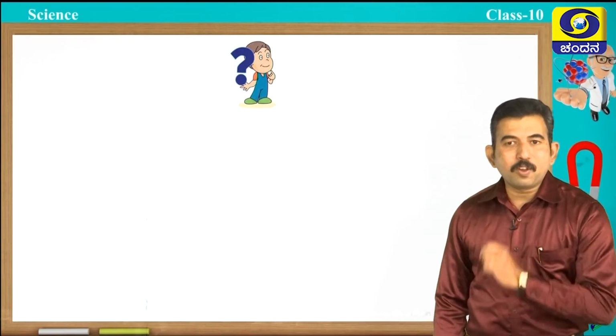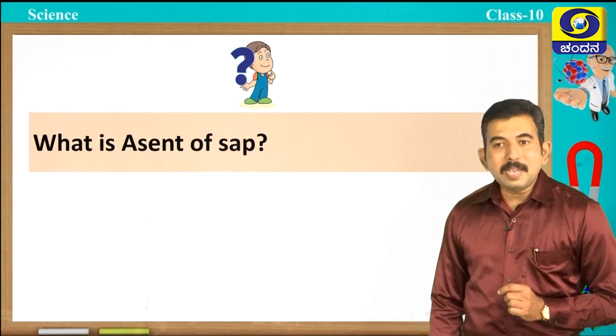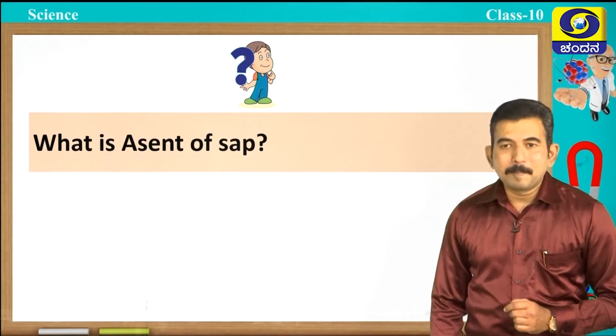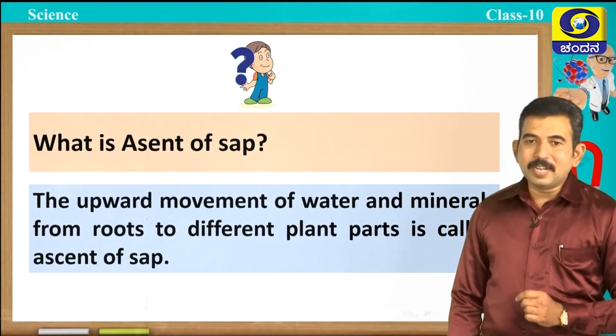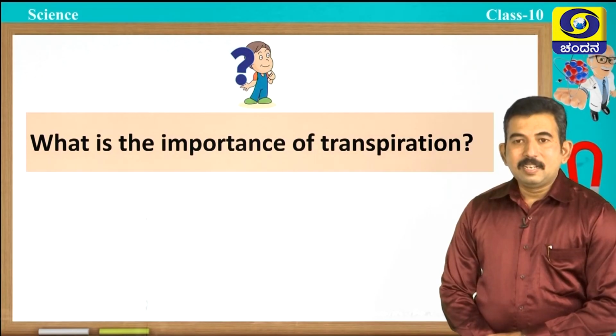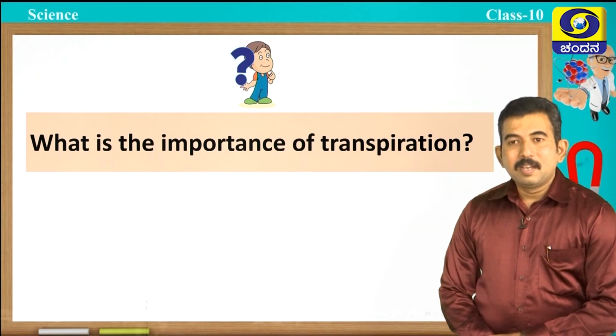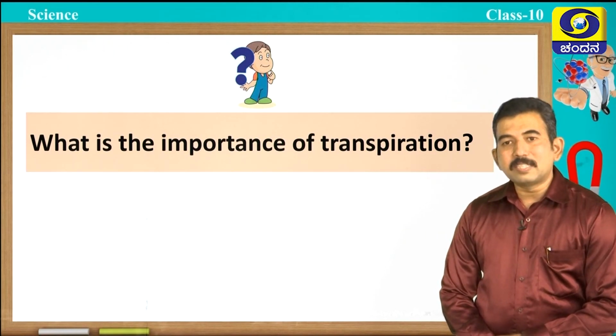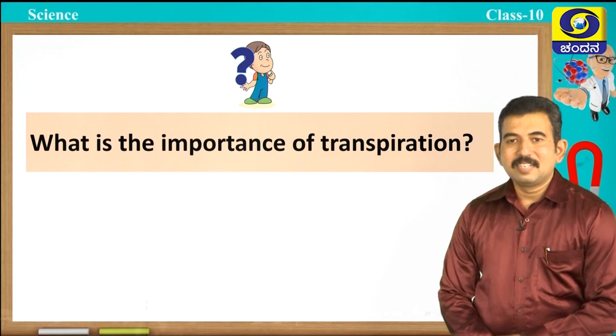Now, one question for you students. What do you mean by ascent of sap? Students, the upward movement of water and minerals from roots to different parts is called ascent of sap. Next, one more question. What is the importance of transpiration?